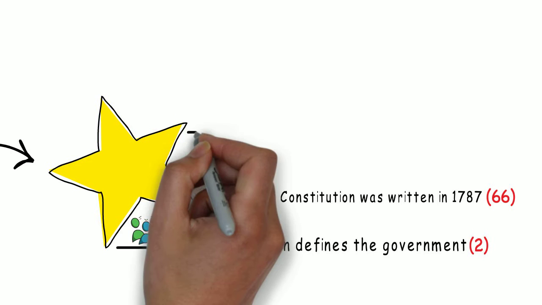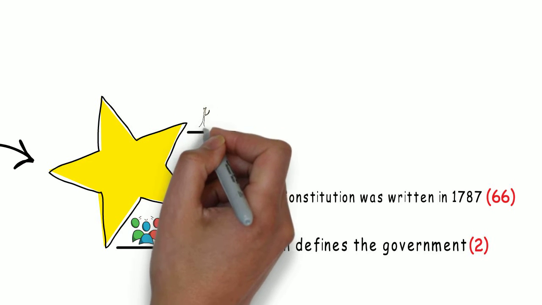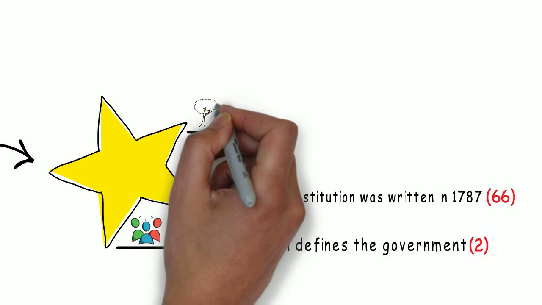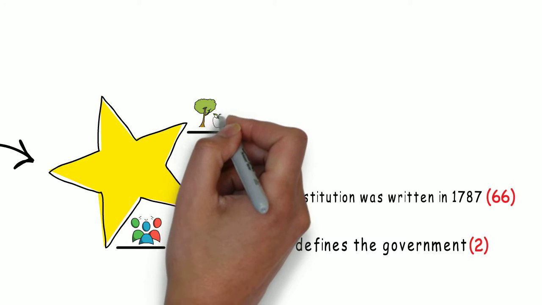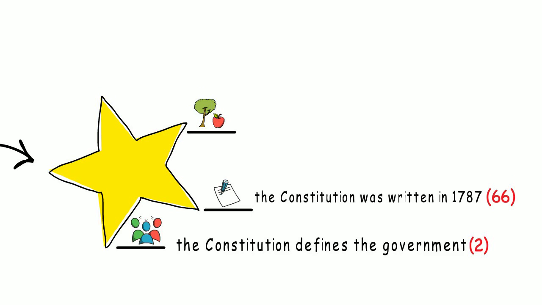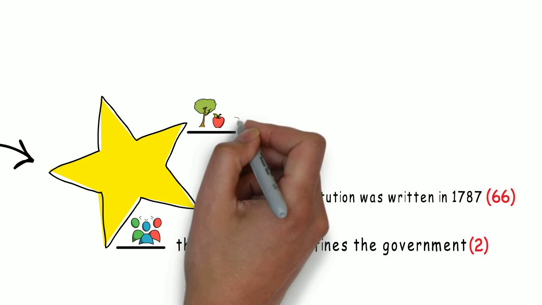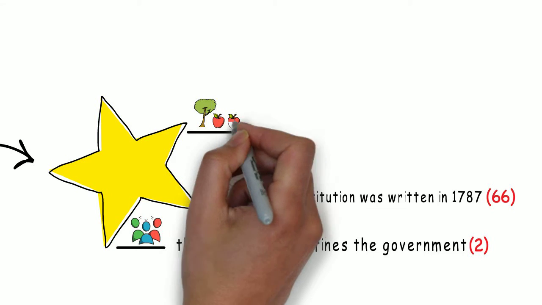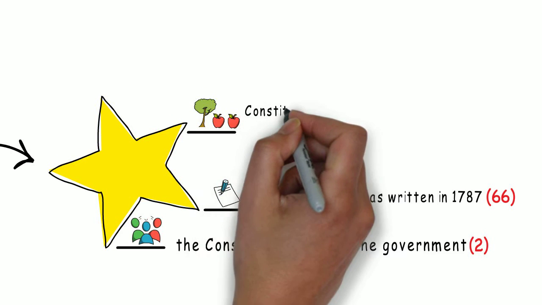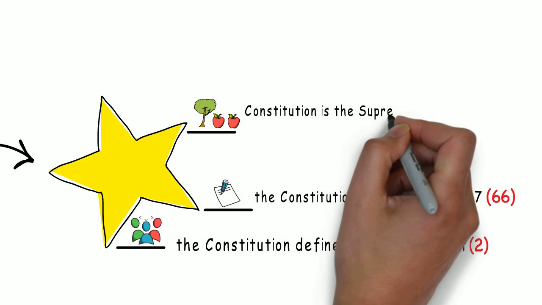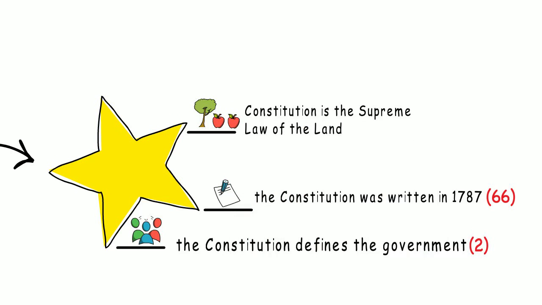In the Constitution, there is a list of many things that people living in the United States can do or cannot do. Any law that is voted in the United States must not be against the Constitution. The Constitution is like an apple tree, and all the laws in the United States are the fruits or the apples. The Constitution is the #1 law in America. That is why we say that the Constitution is the supreme law of the land. This is question 1.